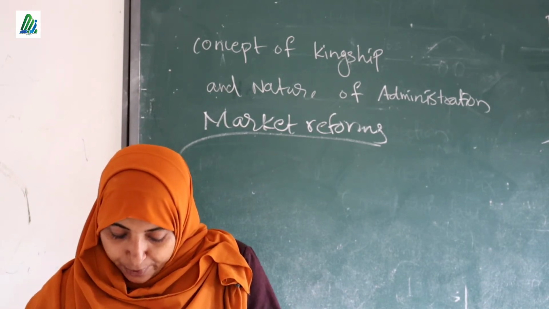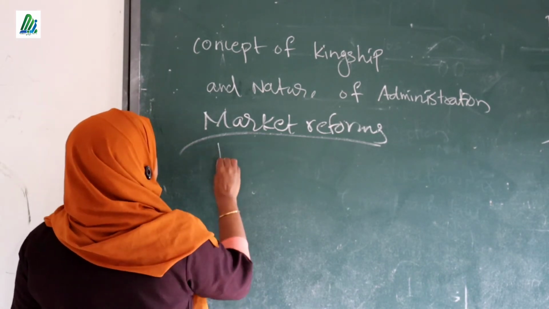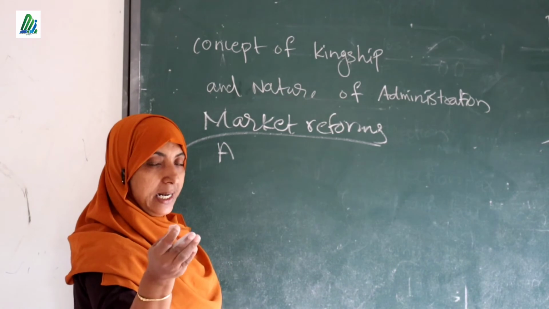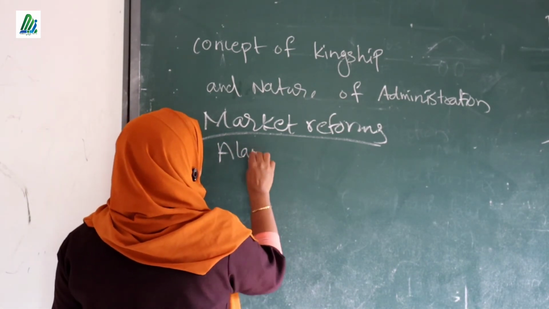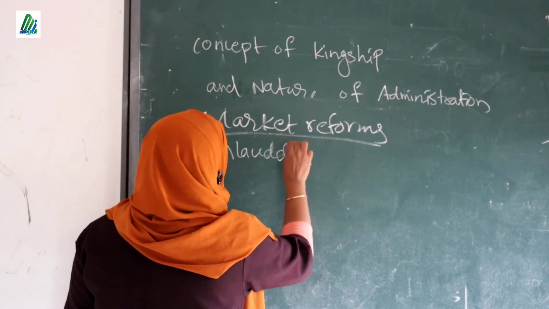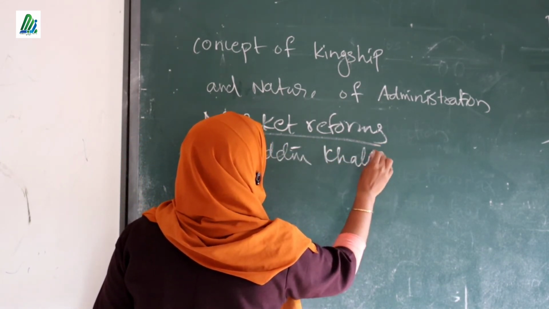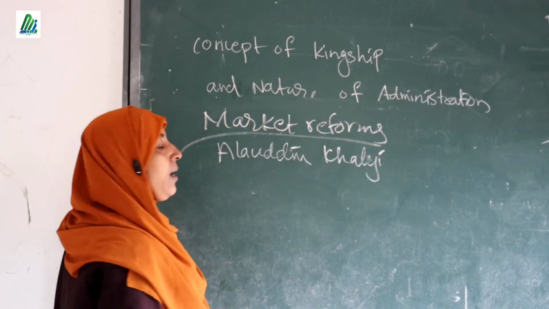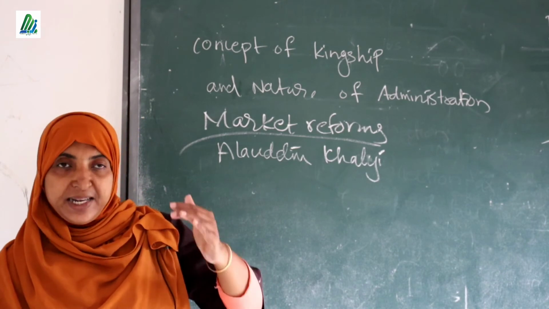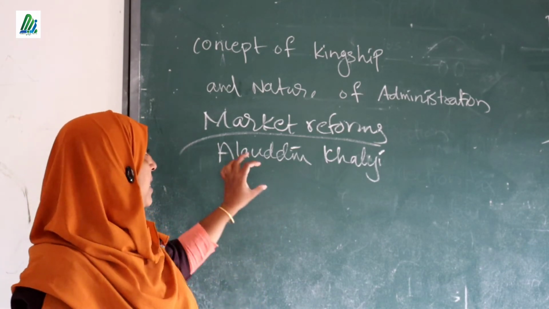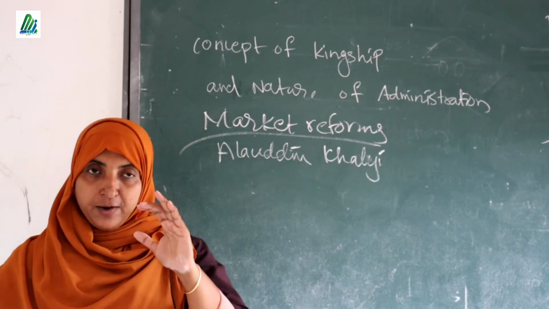So an important ruler, Alauddin Khalji. You studied about the Khalji dynasty, and in that dynasty there was a famous ruler. His name was Alauddin Khalji, and he implemented a particular system to reduce the expenditure on the military people. That system is known as market reform. Then what is market reform?